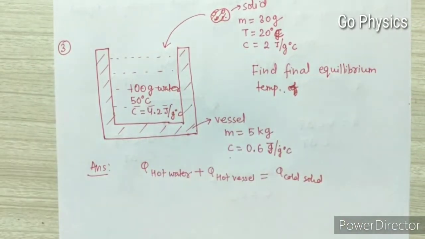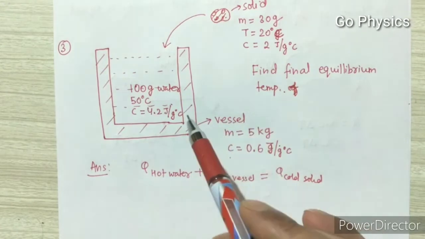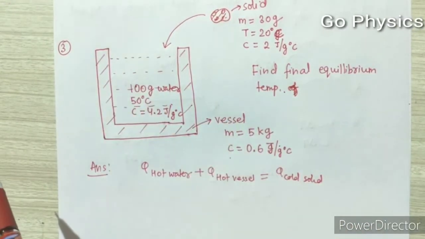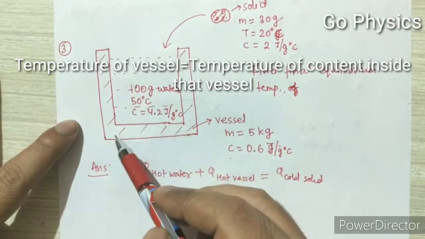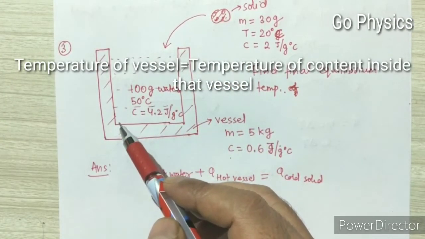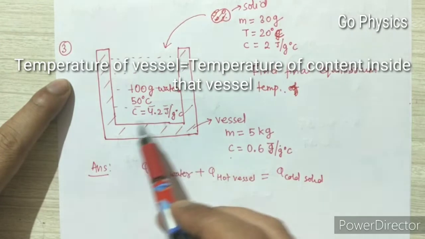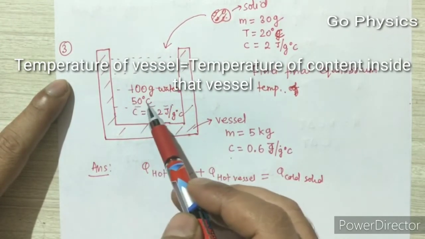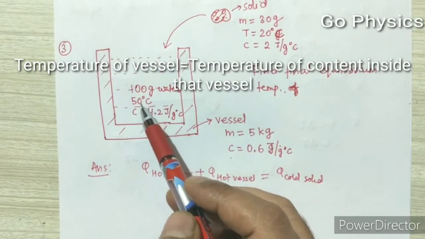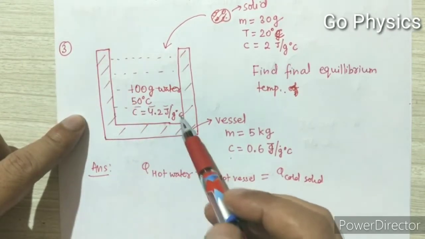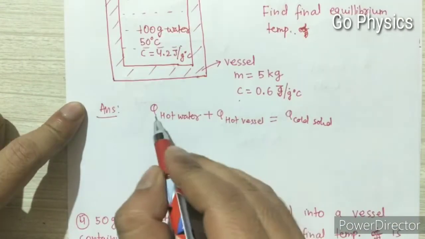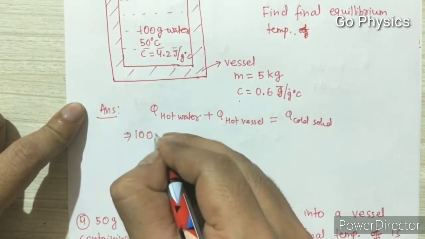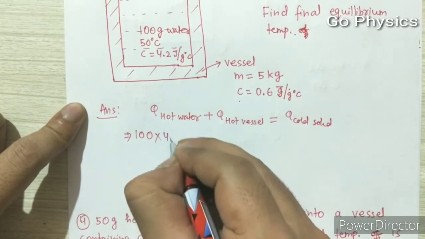But listen very carefully, in the given sum they do not mention the initial temperature of the vessel. Most of the time, the temperature of the vessel will be the same as the temperature of the content inside the vessel. So what is the initial temperature of water? It is 50 degrees Celsius. Therefore the initial temperature of the vessel will also be 50 degrees. Mass of hot water into specific heat capacity of hot water into delta T.